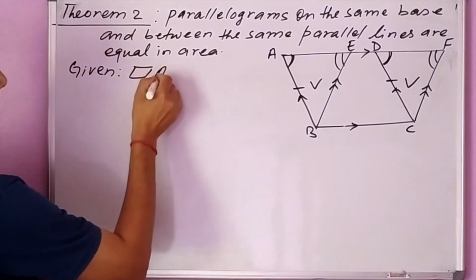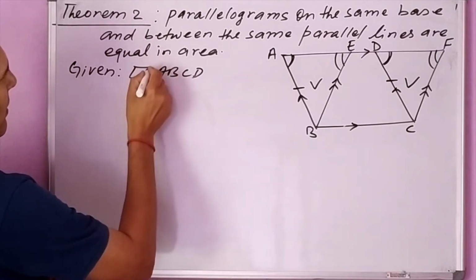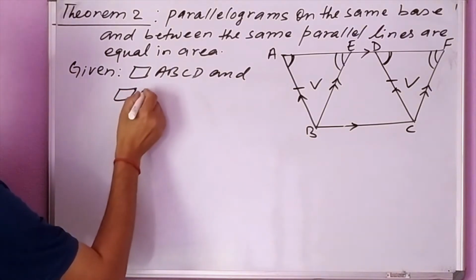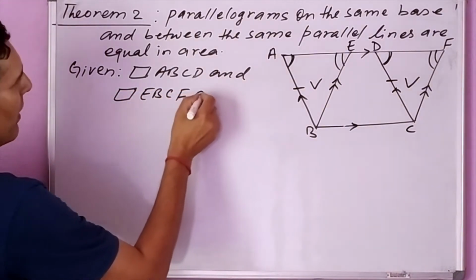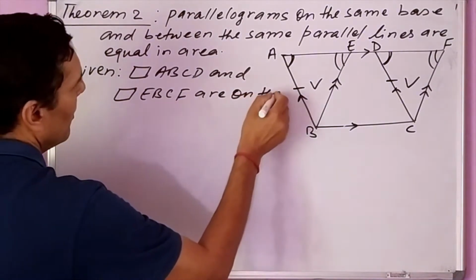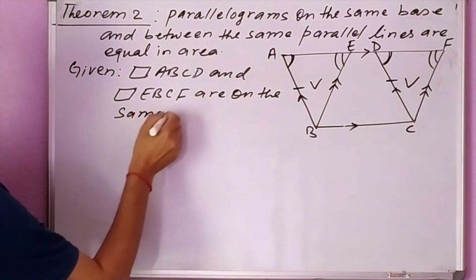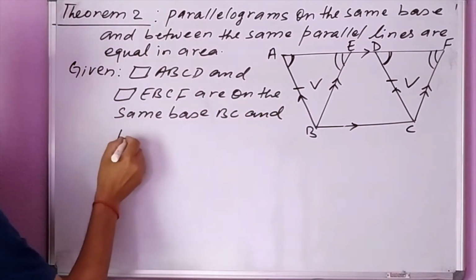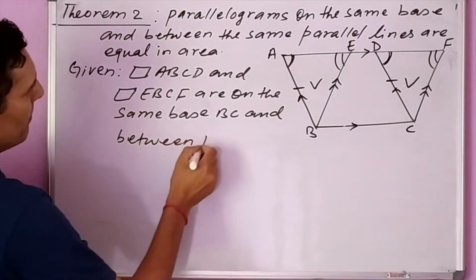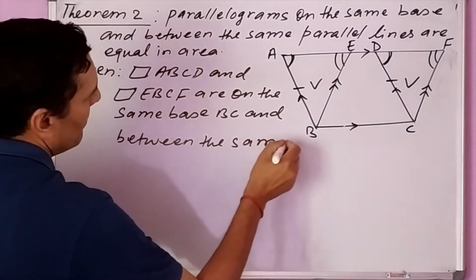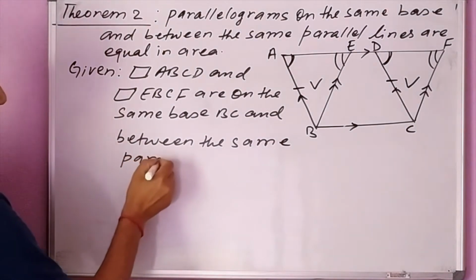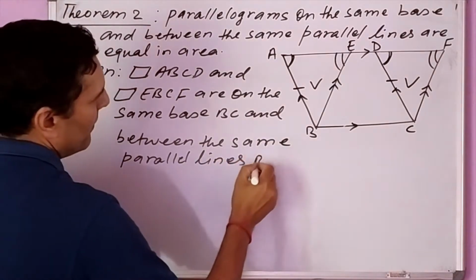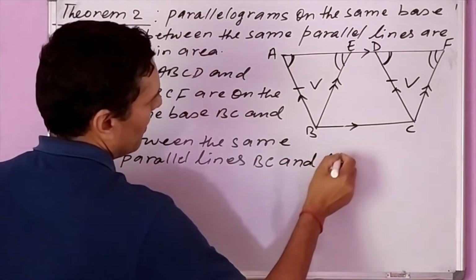Parallelogram ABCD and parallelogram EBCF are on the same base BC and between the same parallel lines, BC and AF.